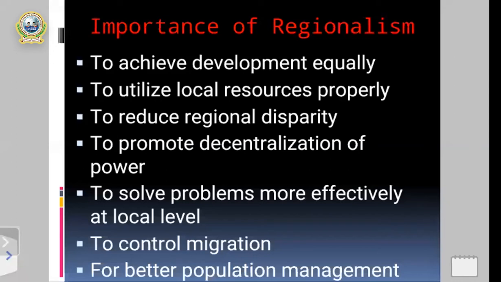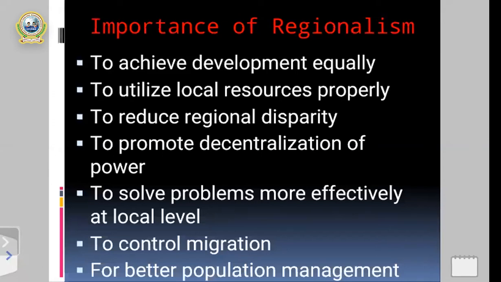If we properly use local resources, it reduces environmental degradation, and then we can easily conduct different development projects in the different development regions, so we should utilize the local resources in a planned way. That's the second importance of regionalism, my dear students.